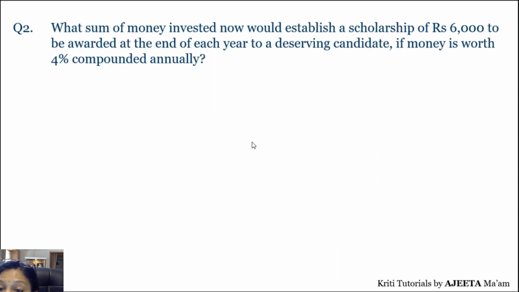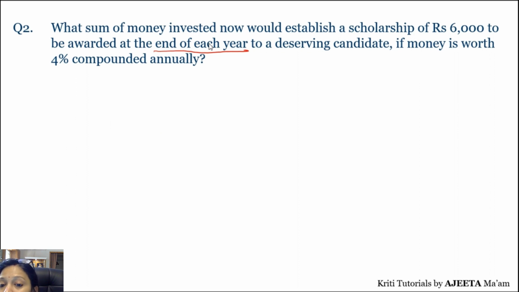Right, now let's move on to the next. Now what sum of money invested now should establish a scholarship of rupees 6,000 to be awarded at the end of each year to a deserving candidate if money is worth 4,000 compounded annually. So at what rate is your money growing, 4,000 compounded annually. And what scholarship are we talking about, 6,000 rupees scholarship every year, right? To be awarded at the end. Again, it's end of the year. Just see this, at the end of each year. So it is going to be yearly.